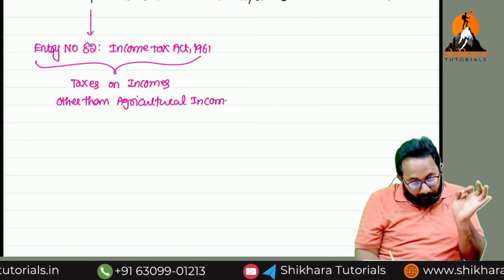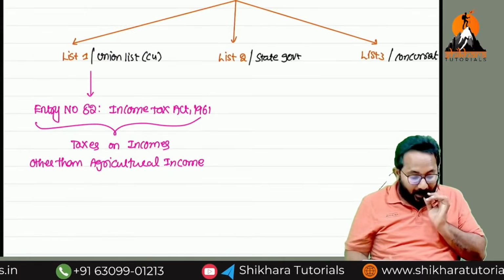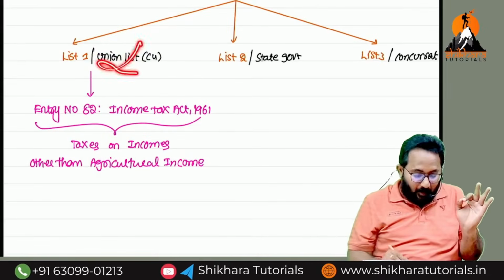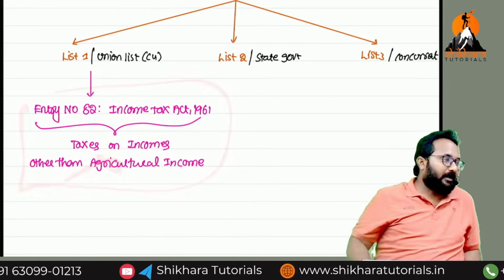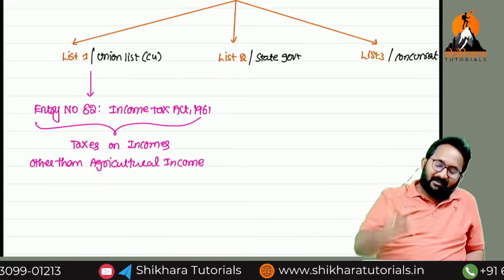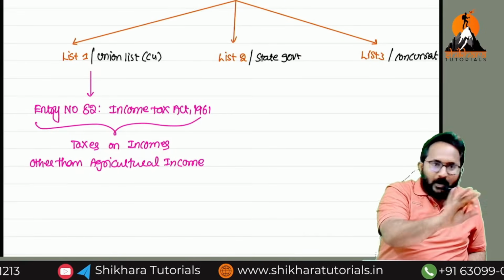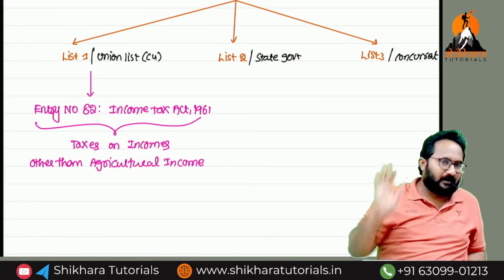Remember, there is a possibility of collecting tax on agricultural income also, but the union or state government will not collect it because this power is removed here. But in some cases, the state government can collect the tax. As of now, the state government is also not collecting taxes on agricultural activities.